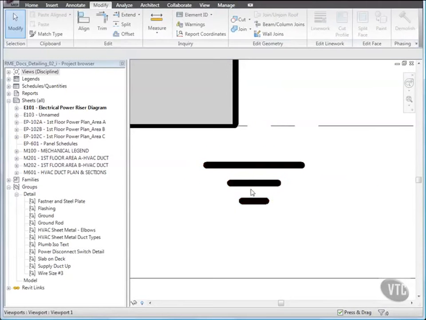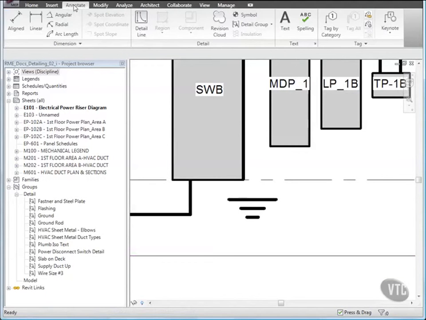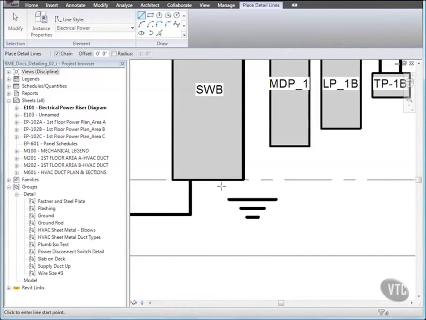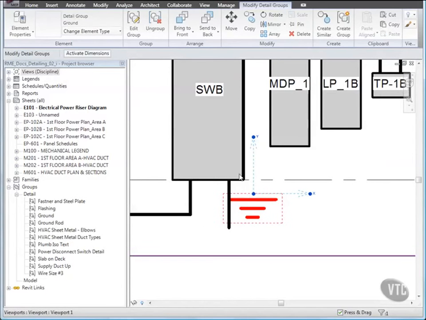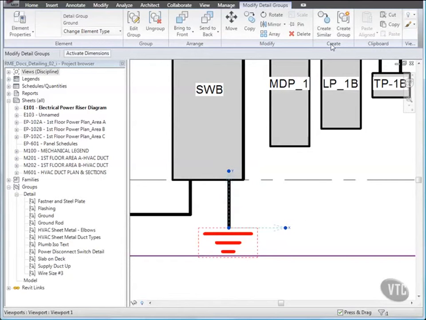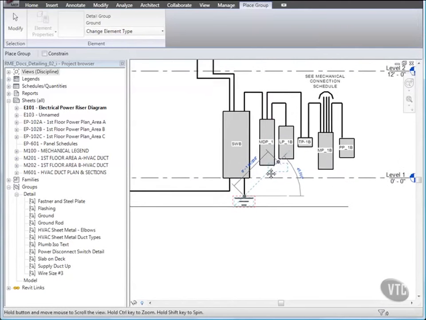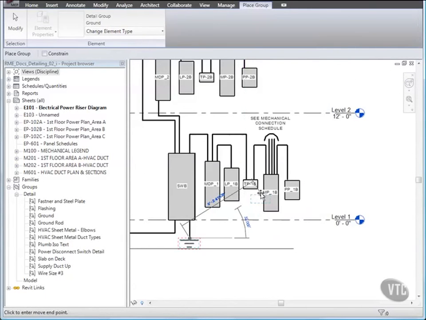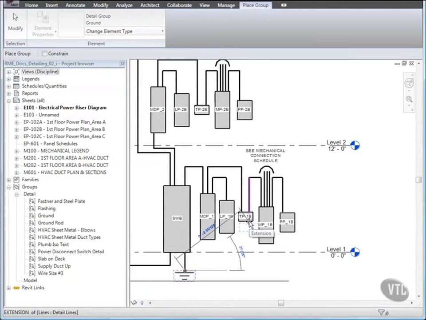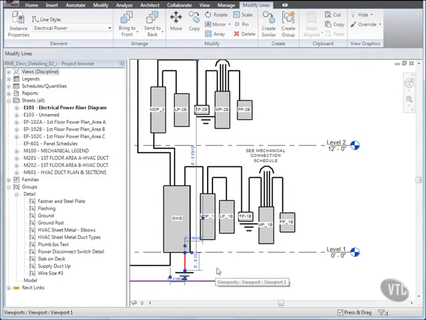press Escape. Next, draw a detail line that extends from the bottom right of the switchboard, and then connect the ground detail to it. Then, from the Create panel, click Create Similar and click below each of the transformers TP1B and TP2B to place the ground wire group in those locations. Then copy the detail line and move the group details appropriately as shown.